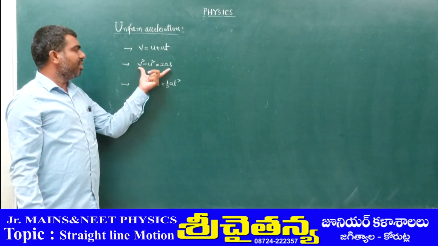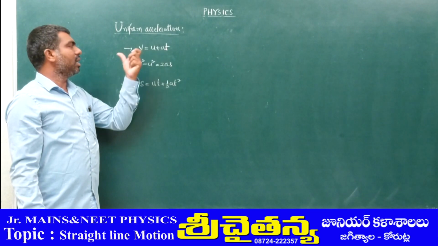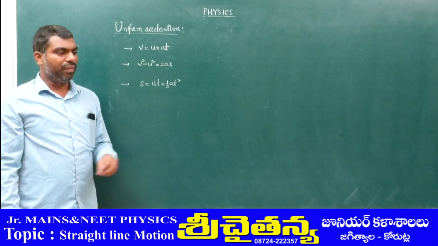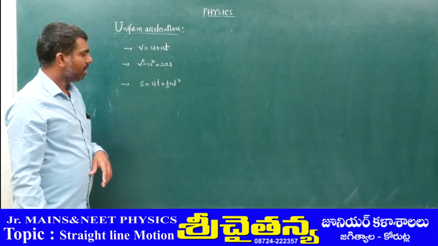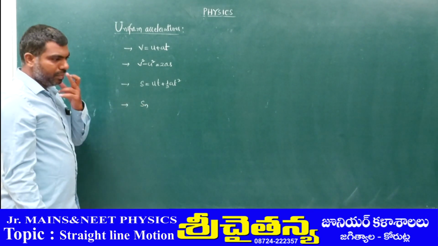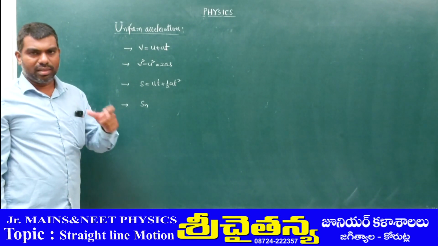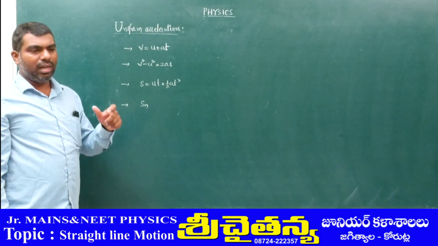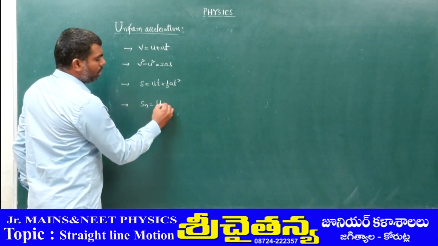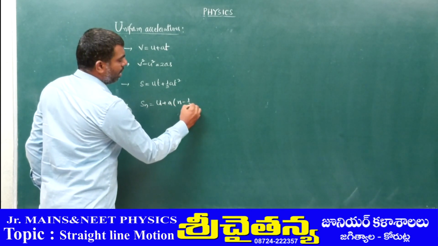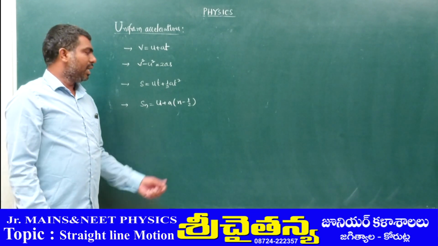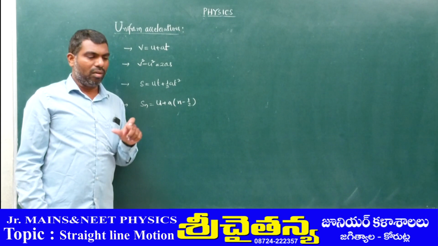The second is the relation between velocity and displacement, and the first is the relation between velocity and time. That means mutual interrelation between the different physical quantities in straight line motion. And the last equation is s at the nth second, the displacement of the body at a particular instant of time, at the nth second, that is u plus a into n minus half. Here n is the exact time, at that time where it is and how far it has traveled.